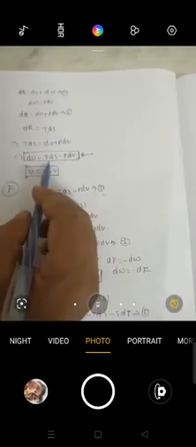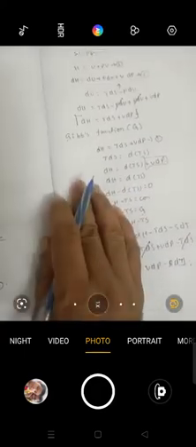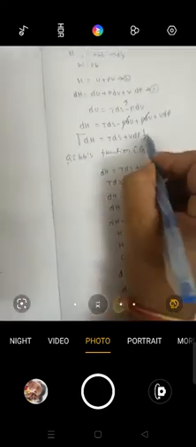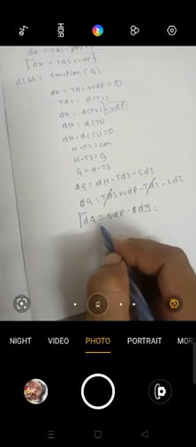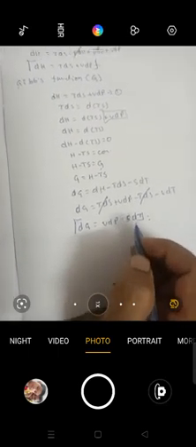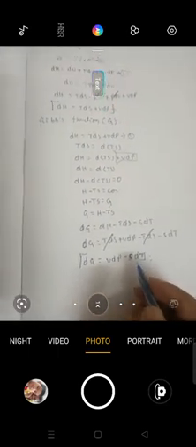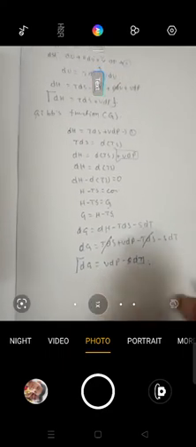So this is the internal energy, that is dU is equal to TdS minus PdV, and the Helmholtz function, that is dF is equal to minus of PdV plus SdT. And this is the enthalpy, dH is equal to TdS plus VdP, and the last one is the Gibbs function, that is dG is equal to VdP minus SdT. So these four are called the thermodynamic potentials.